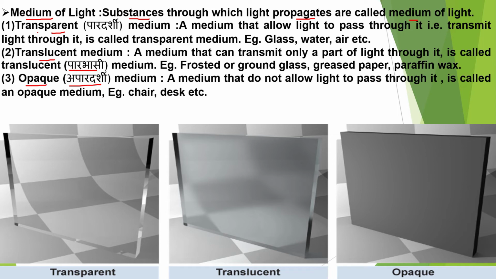So, what is the difference? What is the basic difference behind the concept of a transparent medium, a translucent medium, and an opaque medium? You can easily observe this difference by having a look at this image.